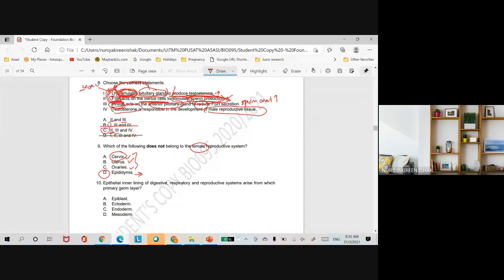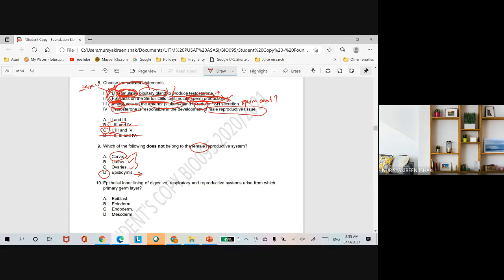Istilah yang kita boleh guna adalah parturition. Gestation tu proses pregnancy. Sekejap saya check. So ignore je lah istilah gestation.